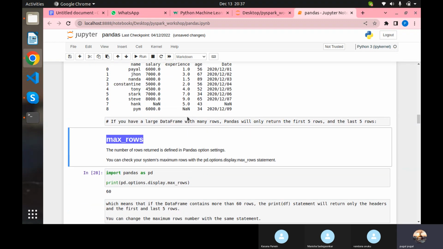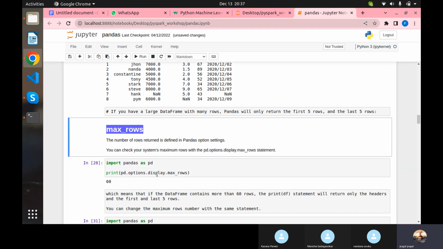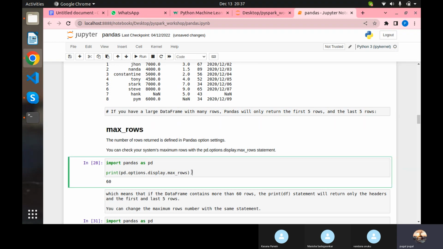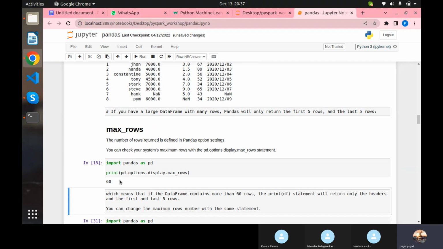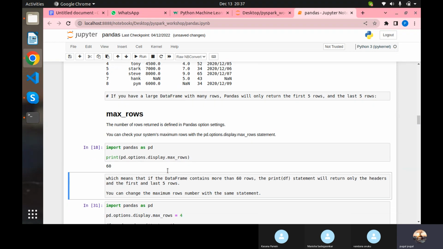So you can approach the toString operation, or else you can change the maximum rows value. For example, I'm importing pandas and checking options of display maximum rows, how many rows it can display. If I check, by default it is set to 60. So even if millions of records are available, it will take the first 30 records and last 30 records, and it will return how many rows and how many columns there are. And you just want to change this 60 into something else.